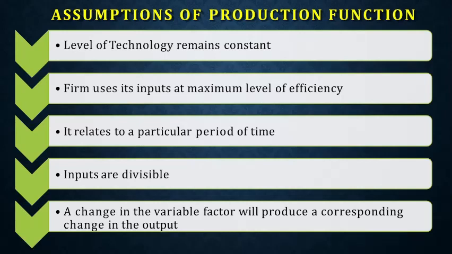And inputs are divisible, very much important, because we can divide the capital, we can divide the labor. There are some scenarios where the inputs cannot be changed. You take an example of machinery. You cannot reduce machinery into half. Then only can we say that at 50 percent level of capital, if the number of people is increased, the production will be different.